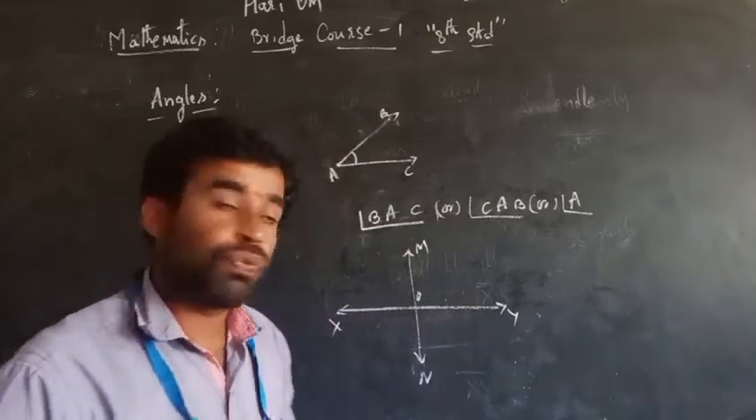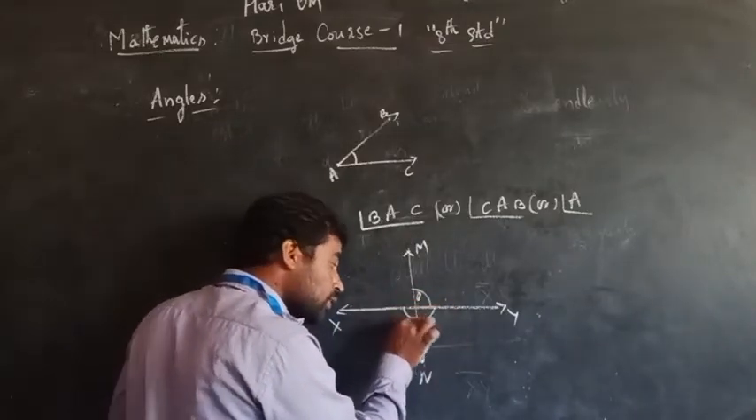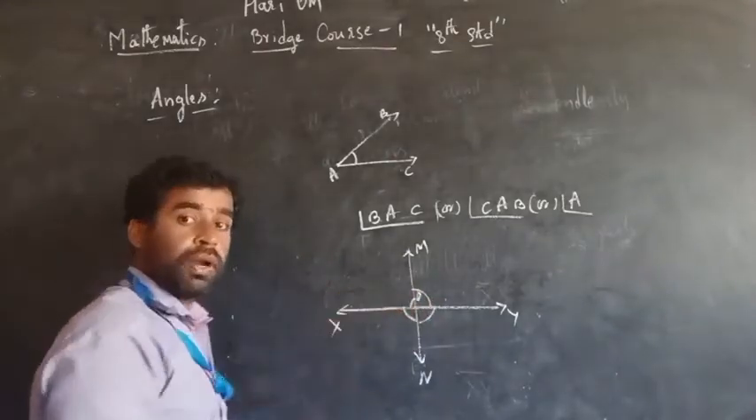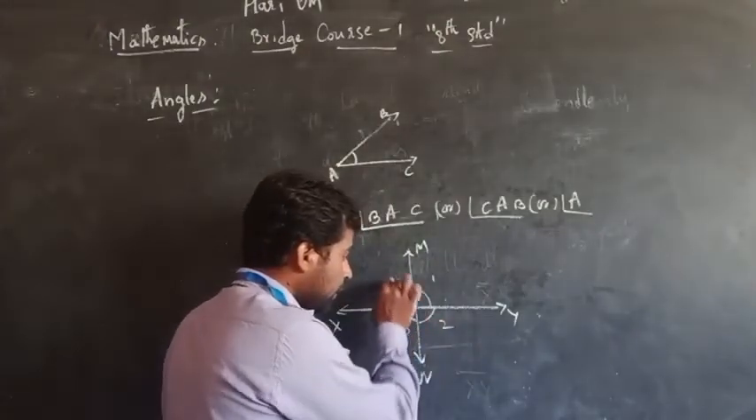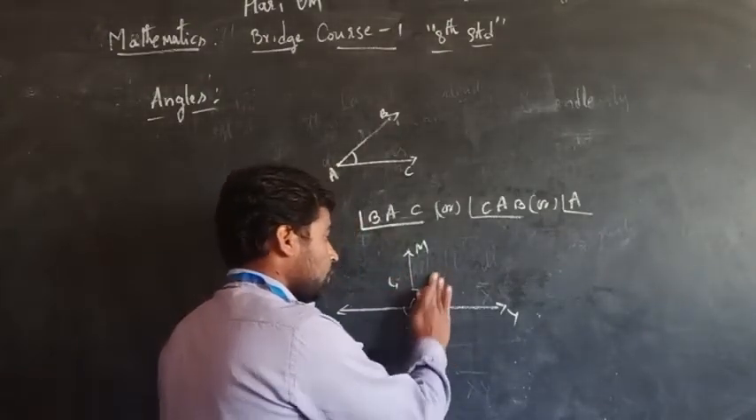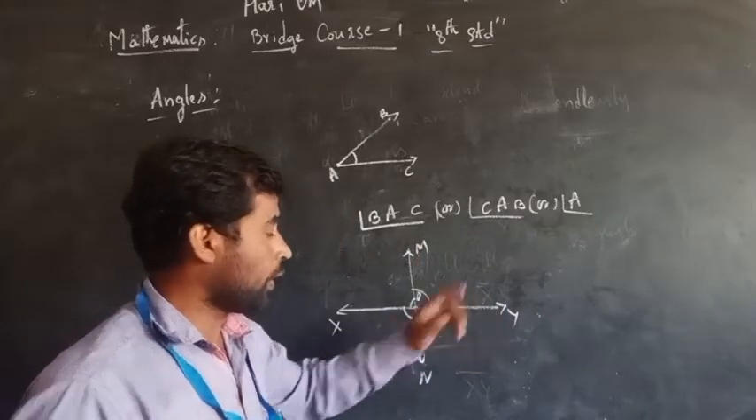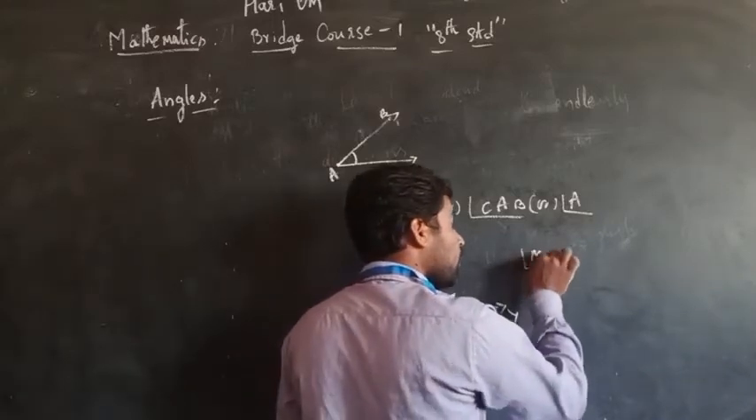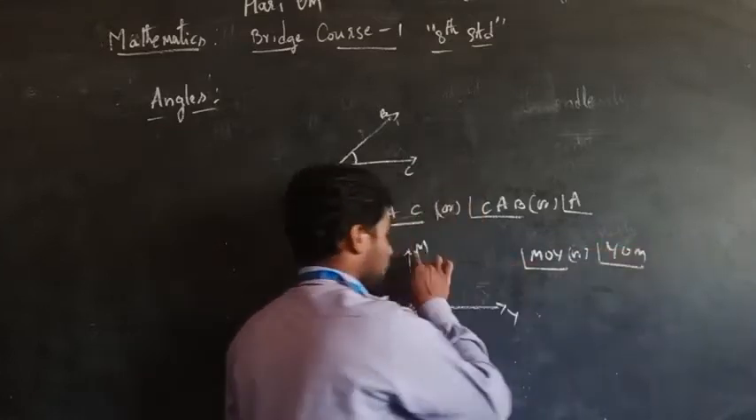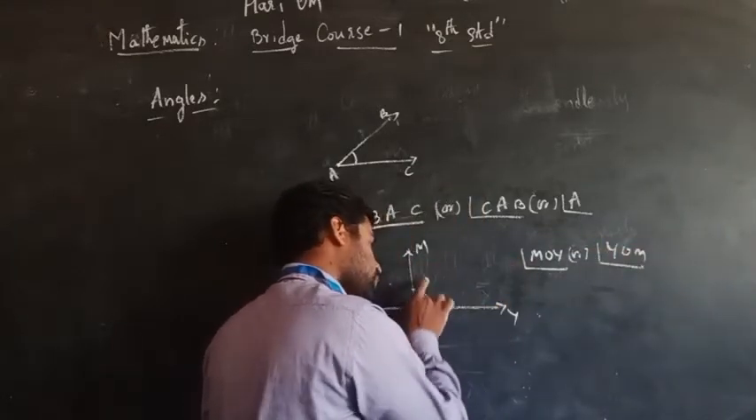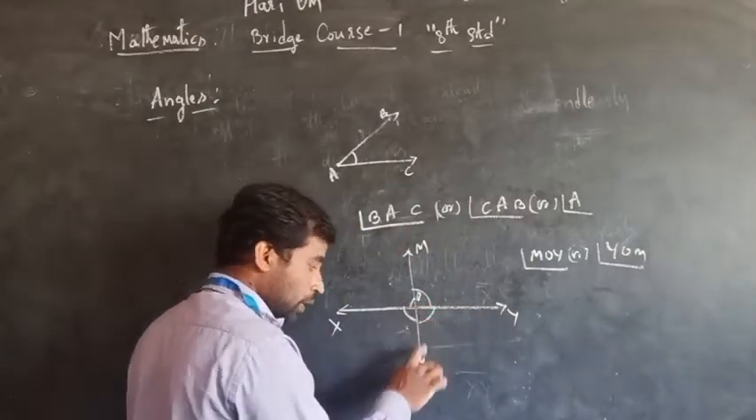Here also angles are formed. Here is the first angle, here is the second angle, this is the third angle and this is the fourth angle. There are 4 angles formed here. Is it clear? 1, 2, 3, 4. So we can write them symbolically. What is the first one? We can write angle MOY or angle YOM. MOY and YOM. Is it clear?